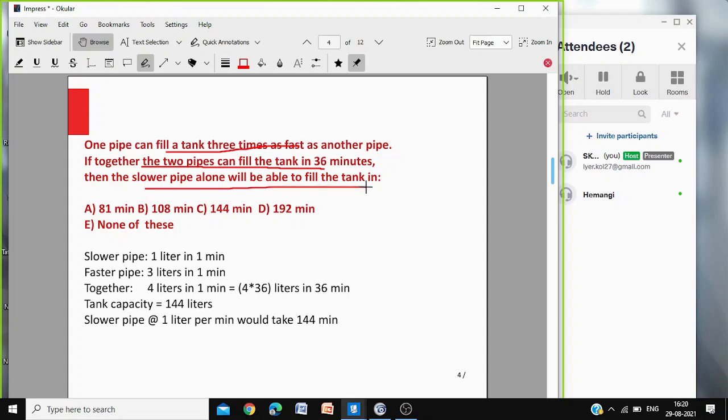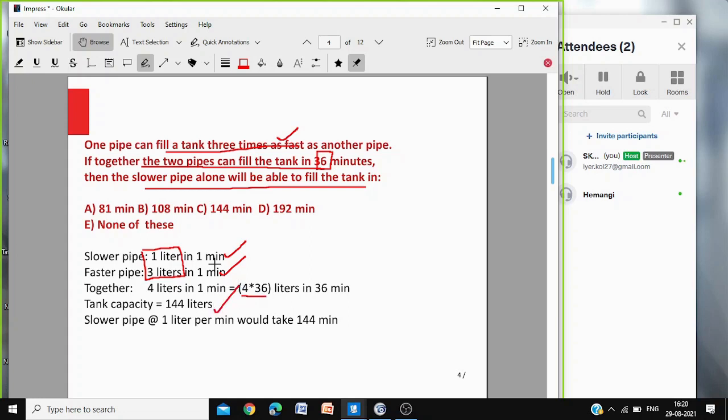Okay. So supposing you are taking 1 liter per minute. So if the slower pipe is filling 1 liter per minute, the faster pipe would be 3 times as fast. It would fill 3 liters per minute. That means together, the 2 pipes would fill 4 liters in 1 minute. But it is taking 36 minutes. So 4 liters in 1 minute, that means 4 into 36, or 144 liters, is the capacity.